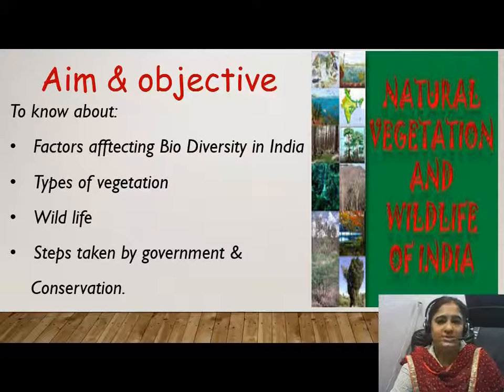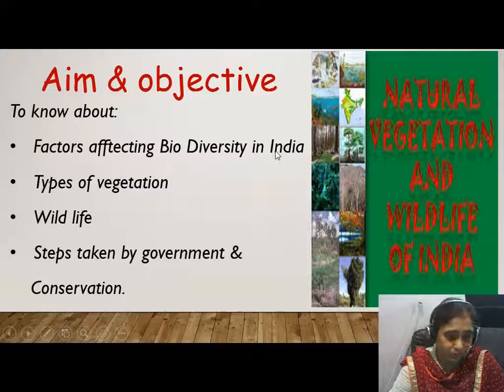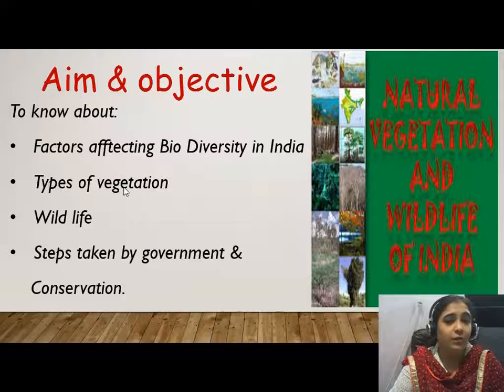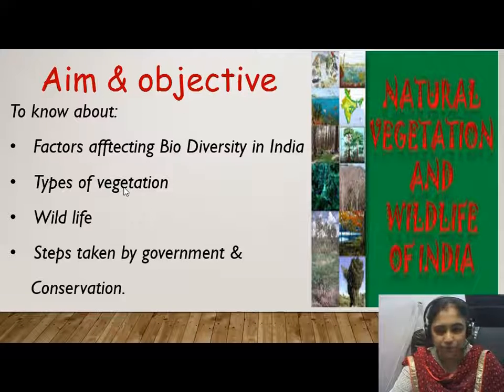So, first in this chapter, we will discuss the factors that affect the biodiversity in India, like I told you just in the introduction about the flora and fauna of our country. Types of vegetation. What are the different kinds of vegetation we have in our country? Like mountain vegetation, mangrove vegetation, evergreen forest, and so on.